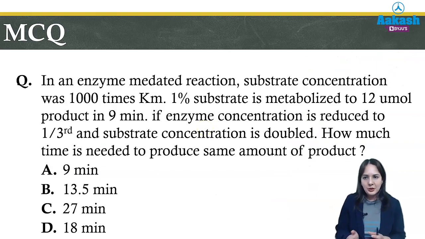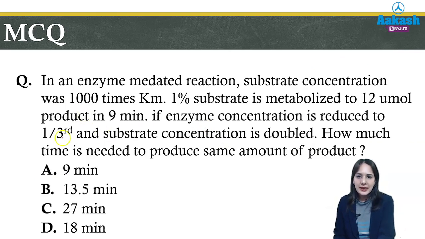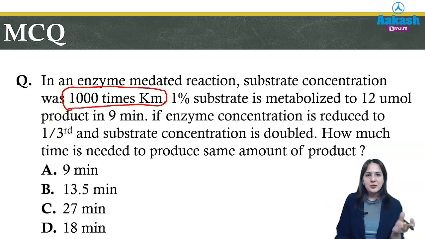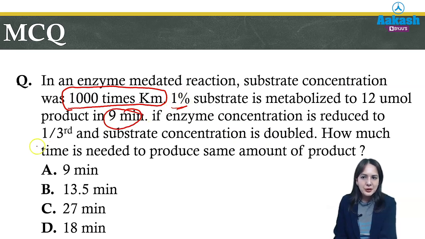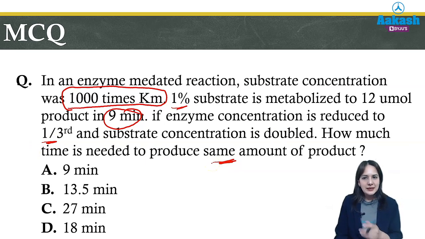The next question also asked on enzymes is: in an enzyme mediated reaction, substrate concentration was 1000 times the Km. What does 1000 times mean? It is more than sufficient, more than enough. If the substrate concentration is so high, the reaction will not depend upon it. And 1% of substrate is metabolized to 12% in 9 minutes. If enzyme concentration is reduced to 1/3 and substrate concentration is doubled, how much time is needed to produce the same amount of reaction?